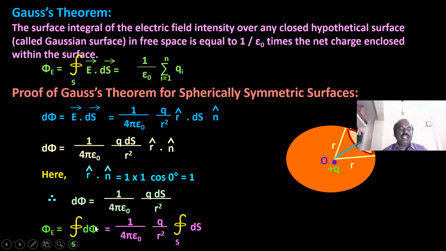So this is a small d phi value. To calculate the total, we have to integrate. Then 1 by 4 pi epsilon 0 q by r squared times the closed integral of dS. This is a sphere, and we have the formula 4 pi r squared. So 1 by 4 pi epsilon 0 q by r squared into 4 pi r squared. Now 4 pi r squared gets cancelled. Then we will have q by epsilon 0.